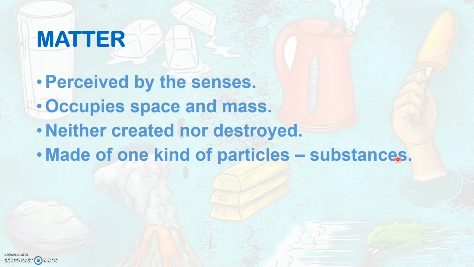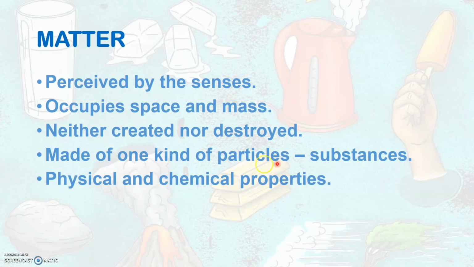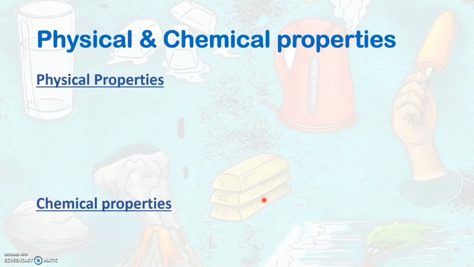There are different kinds of matter around us, isn't it? Yes. Then how do we distinguish one matter from another? The physical and chemical properties of matter will help us to distinguish one matter from another. Now let us see what are those physical properties and chemical properties.